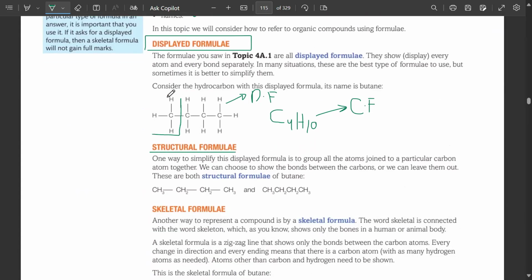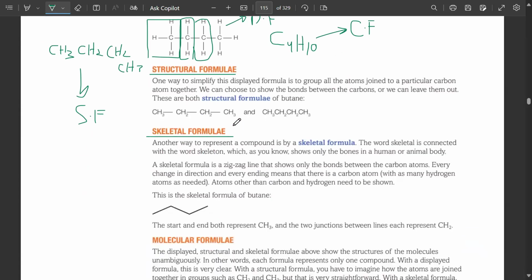For example, this is known as CH3. Then the next one we have what? Each carbon one at a time. CH2, CH2, and CH3. Exactly. This is known as a structural formula. Now you're going to be introduced to another new type, which is a skeletal formula, where we do not show any hydrogens, we only show carbons.